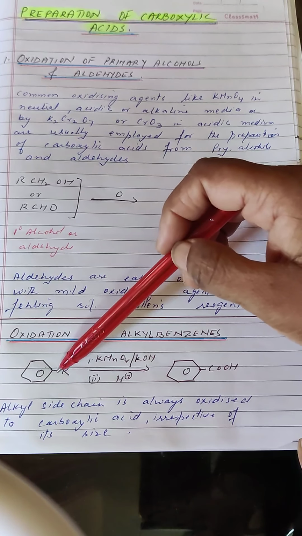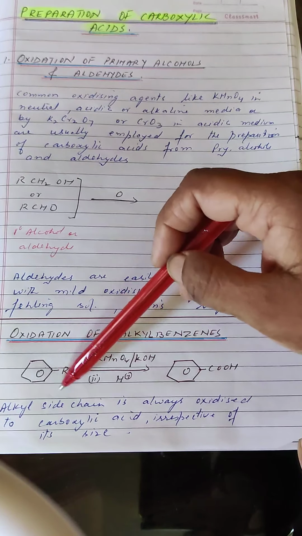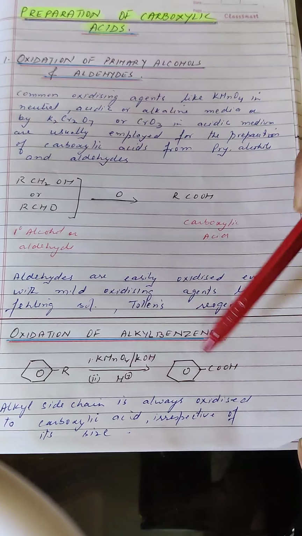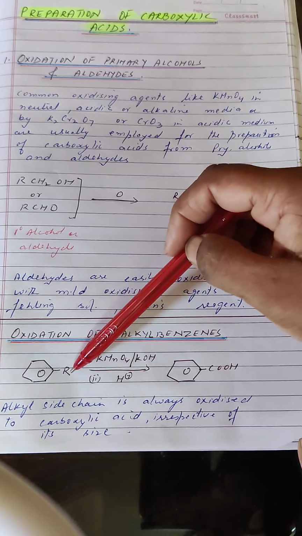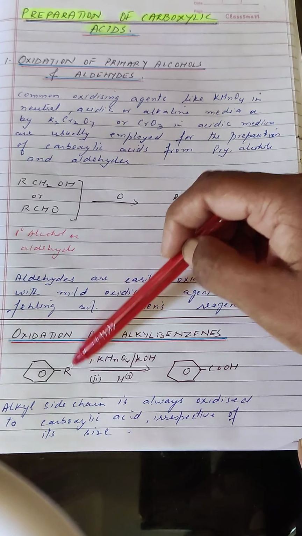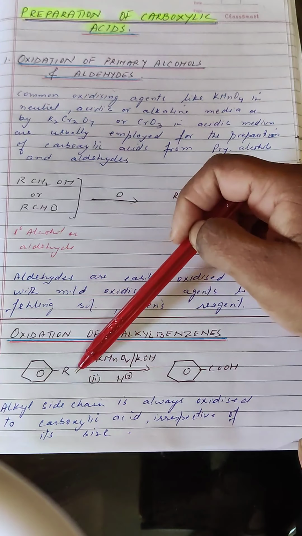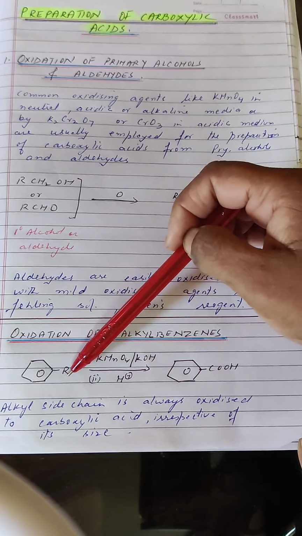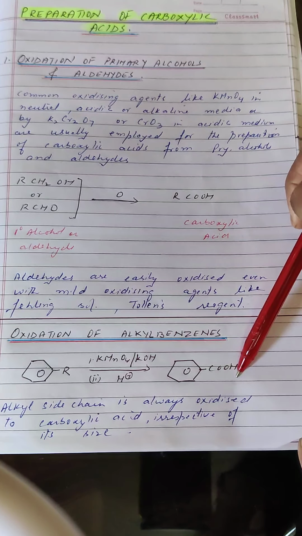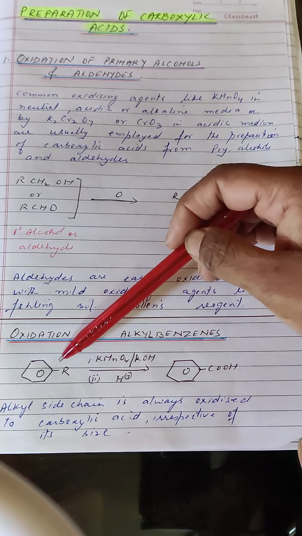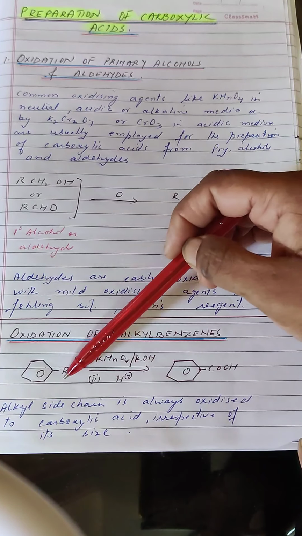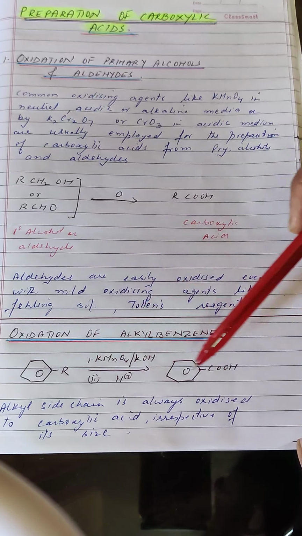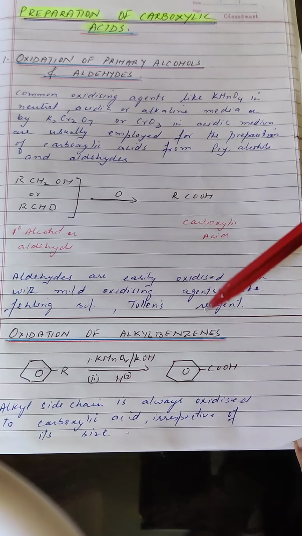Now here I would like to mention that irrespective of the chain's length, the size of the chain, we always end up with the formation of the carboxylic group. So if the R group in this case is CH3, you will end up with the formation of benzoic acid. If the R group is ethyl, again you will get only benzoic acid. If the R group is butyl, you will again get only benzoic acid. So irrespective of the length of the alkyl group, you will always end up with the formation of a carboxylic group from the R unit, or you will always end up with the formation of benzoic acid.